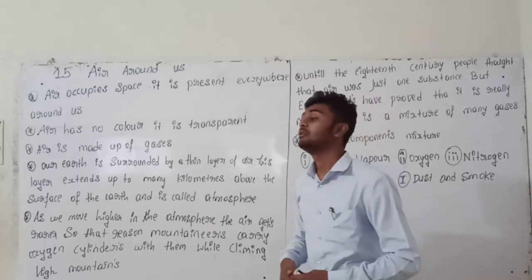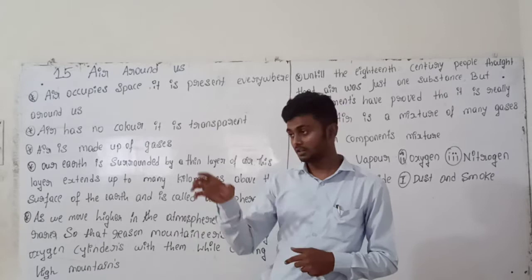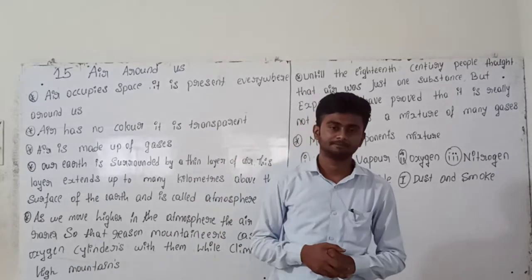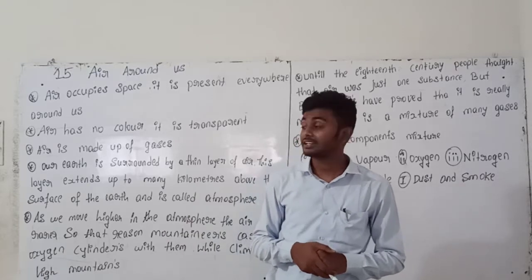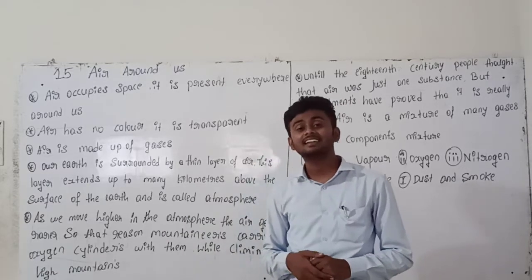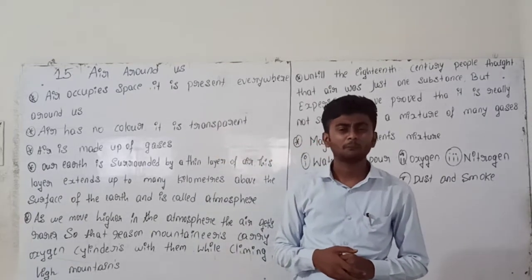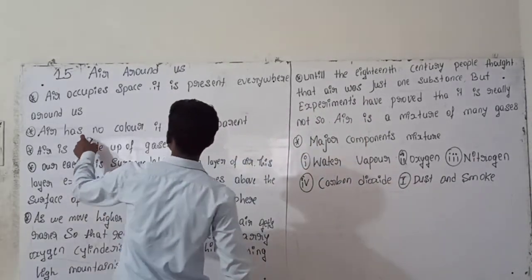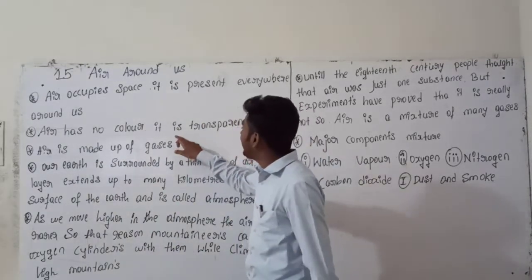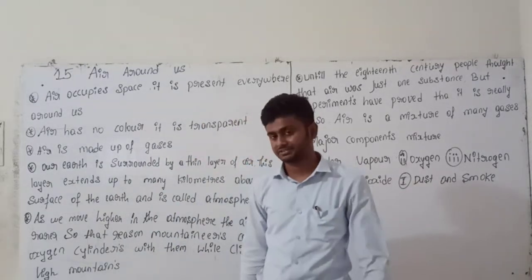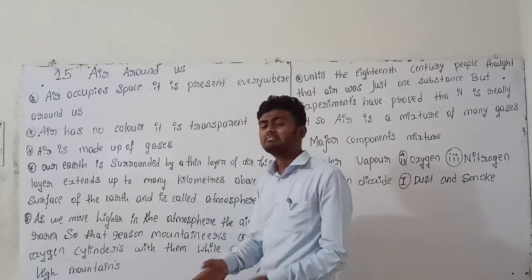So that's why we can't see air directly in the atmosphere, on the earth's surface. We can't see directly what? Air. Yes or no? Air has no color, and also it is transparent.